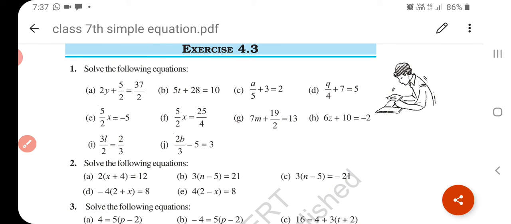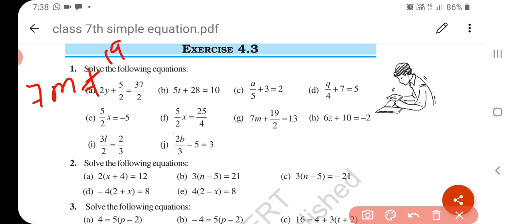One more question I will solve for you. Let's do part G. 7m plus 19 by 2 is equal to 13.